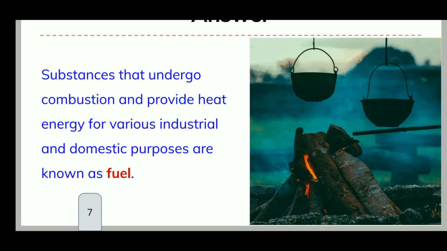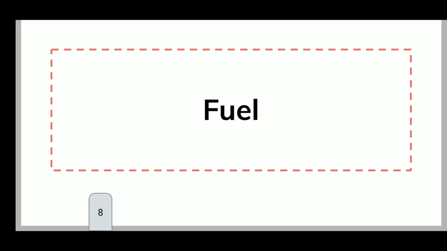fuel. Now here two words are there, industrial and domestic. Industrial means in industries, to boil, to melt. Okay. So during that time we are using the fuel. So there we can't use firewood, because the heat generated by firewood will not be sufficient. So there we are using some other types of fuels like coal. Yeah. Now for domestic purposes, we are depending upon LPG, natural gas, or firewood, kerosene. Yes. Now altogether everything which is undergoing the combustion process is known as a fuel. Now we will learn more about this.